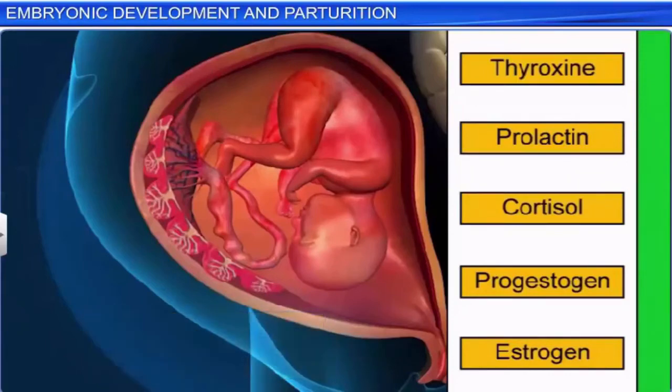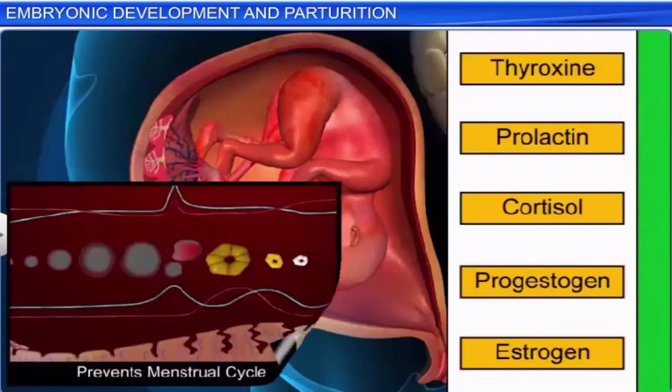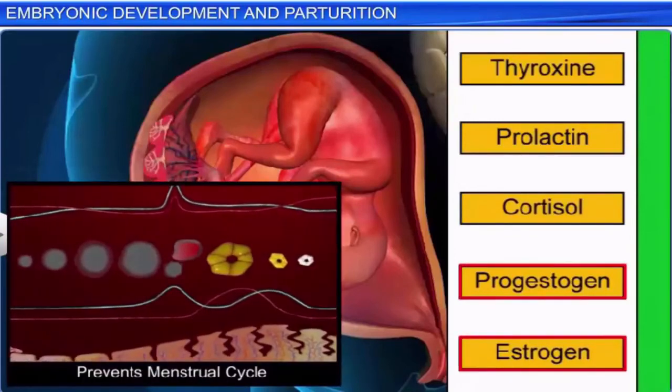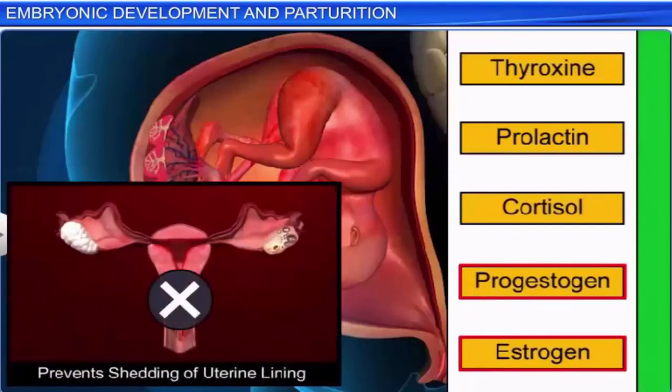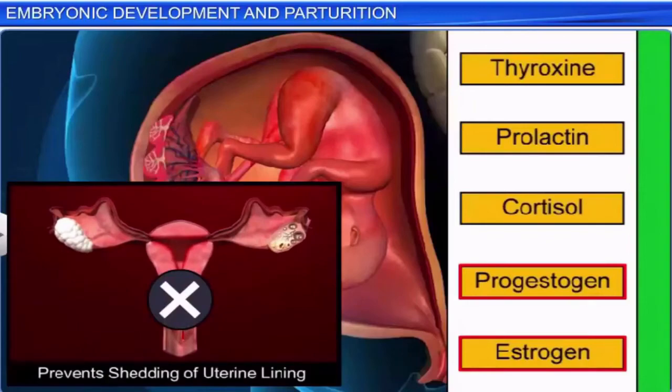Increased levels of progestogen and estrogen, for instance, put the menstrual cycle on hold and prevent the shedding of the uterine lining, which is embedded with the developing fetus.